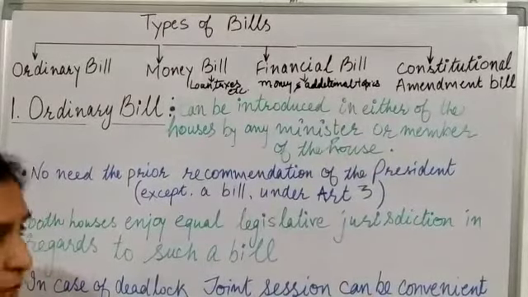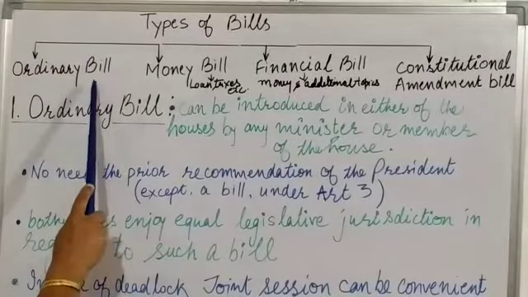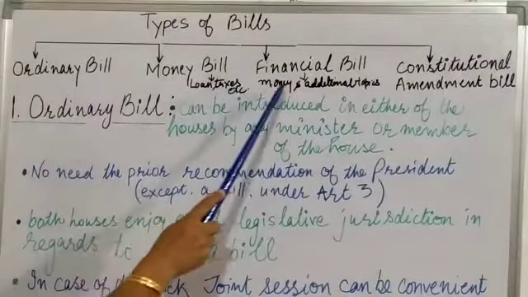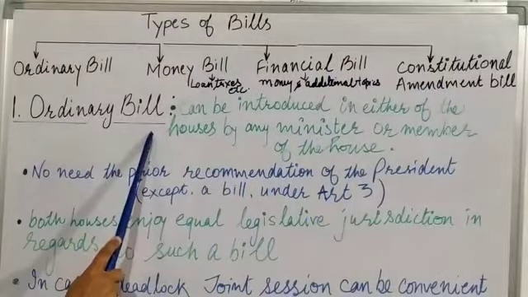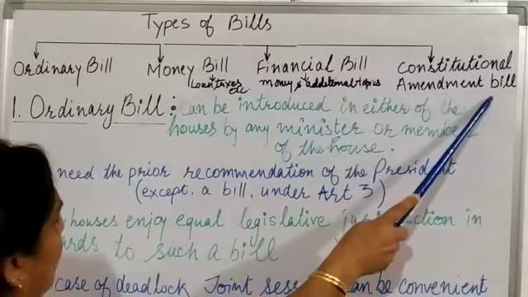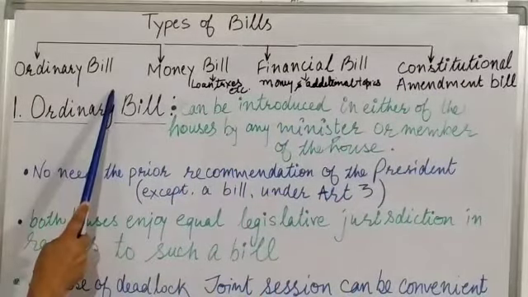Now we will discuss the types of bills. Four types of bills are passed in the Parliament: ordinary bill, money bill, financial bill and constitutional amendment bill. Let's begin with the ordinary bill. Any bill which is neither a money bill, a financial bill nor a constitutional amendment bill is termed an ordinary bill.